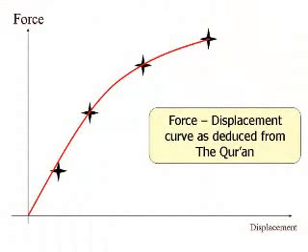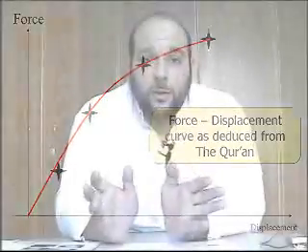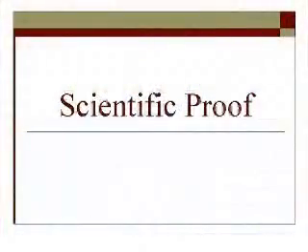Now, how to prove this from a scientific point of view? This is completely deduced from the Noble Quran. This is a prediction of what the force displacement curve will look like, from the last revelation of Allah God to people, the Noble Quran. Now, how to prove this from a scientific point of view?